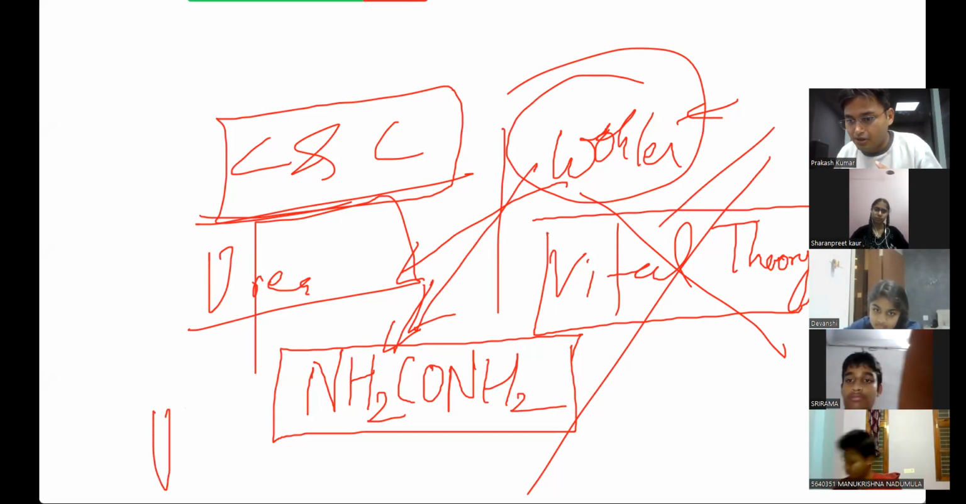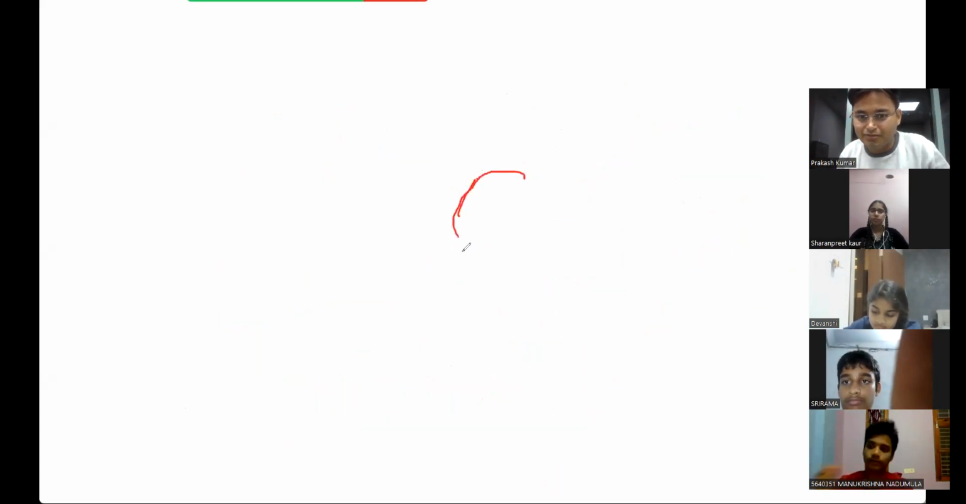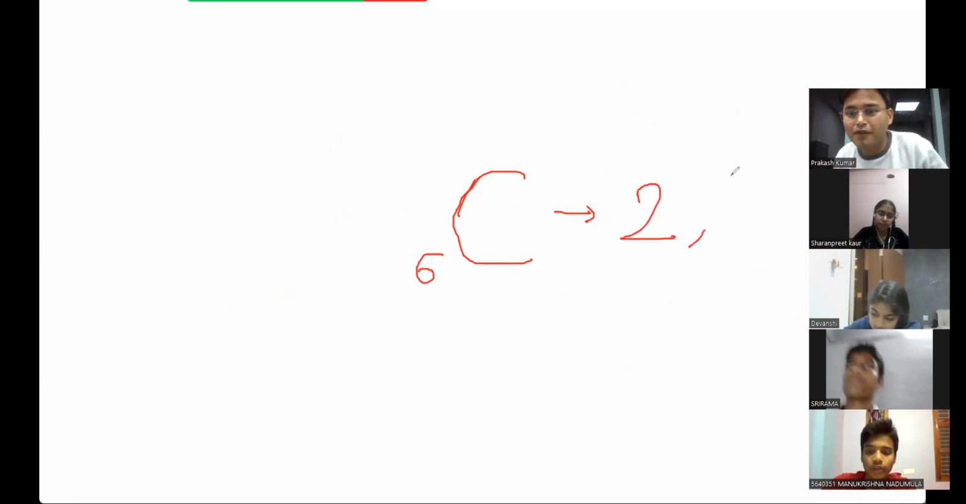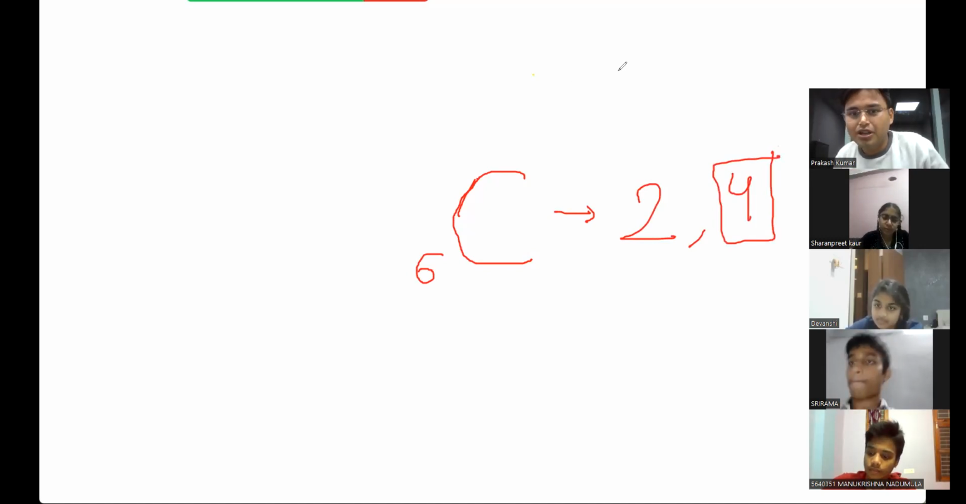Now the next concept. All of you know about carbon, which has an atomic number of 6. Electronic configuration? 2,4. That is 2s2 2p2.